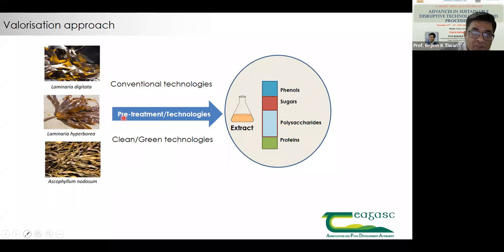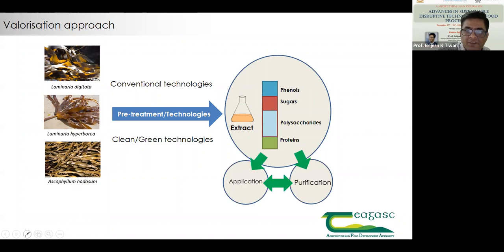So how can we use clean and green extraction technologies? Although we can use chemicals, if we try to utilize any of the new biological resources, it is very important to start with something which itself is established for a cleaner approach and to obtain different fractions, and then to look for different applications, that means having applications and purifications.